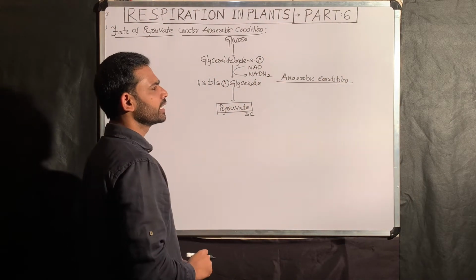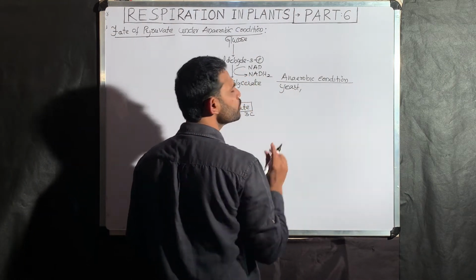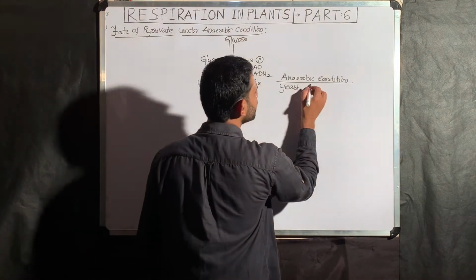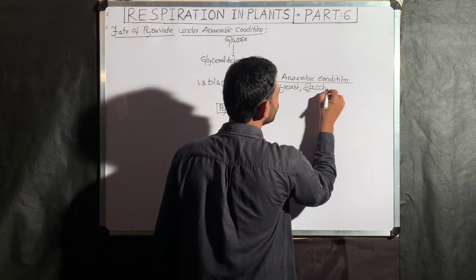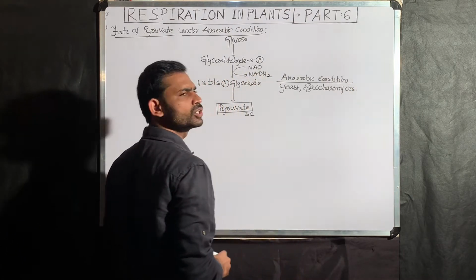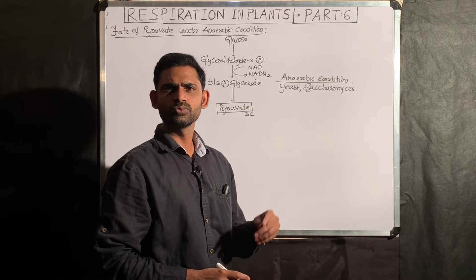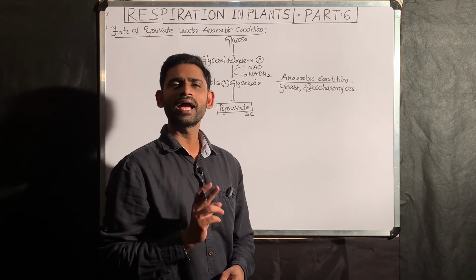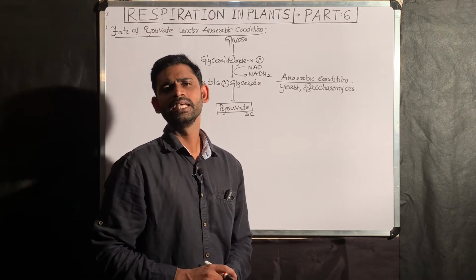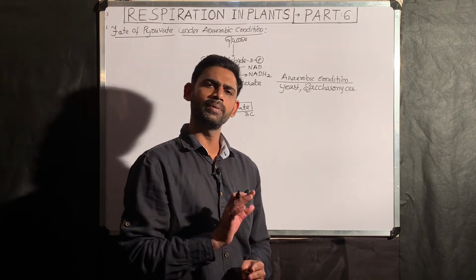Now I am taking yeast, a unicellular fungus, Saccharomyces. As we know, Saccharomyces is apt for sugar. What it means is that yeast is a facultative anaerobe. It can grow under aerobic condition and also anaerobic condition.